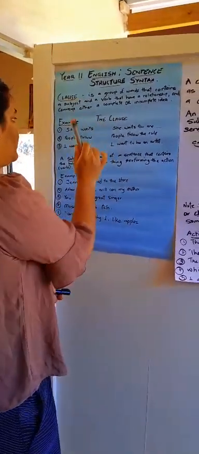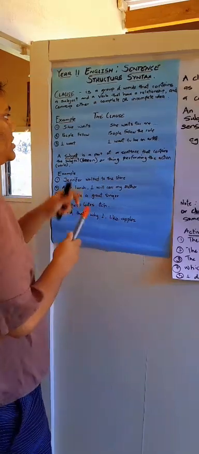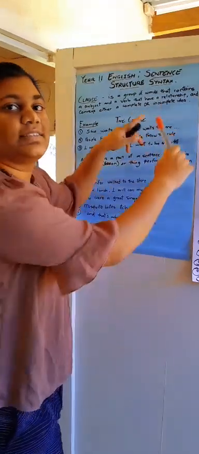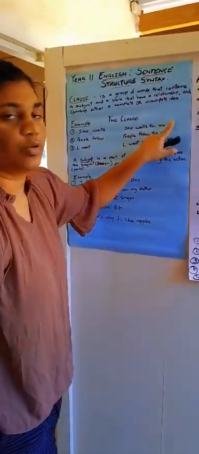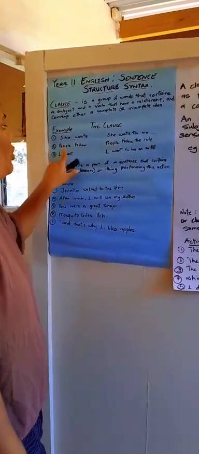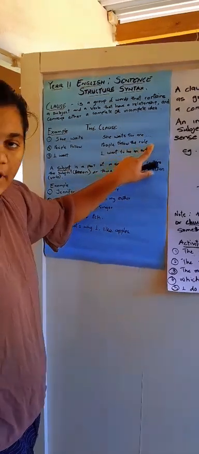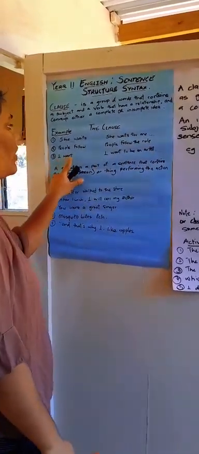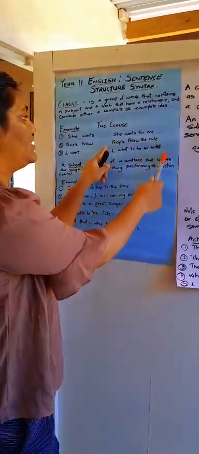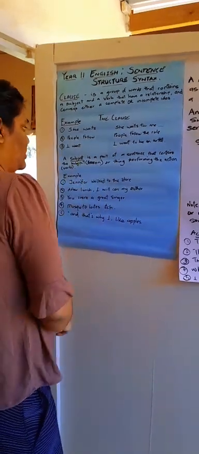Examples of clauses: She waits. She waits is a clause. She waits for me is a sentence. It's a complete idea, a complete sentence. People follow is a clause. People follow the rule is a sentence. I want to be an artist. This is a sentence. This is a clause.